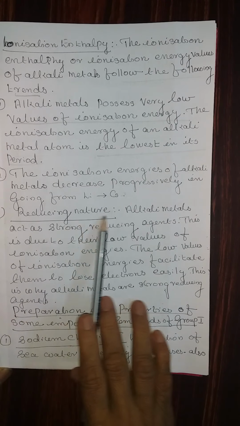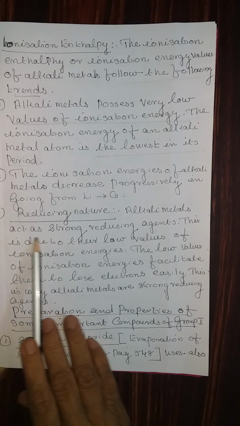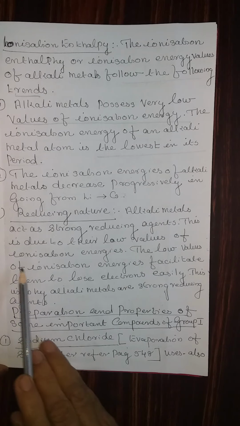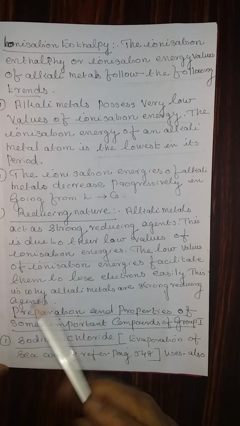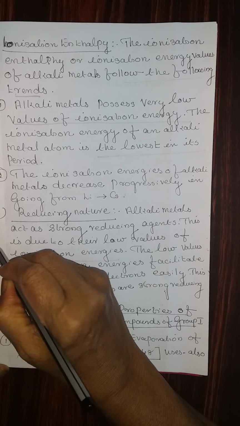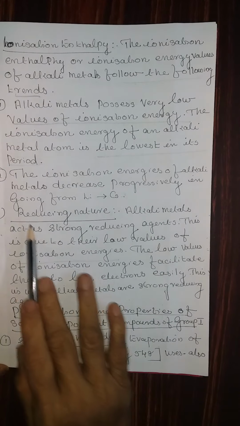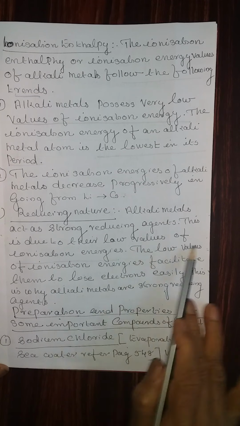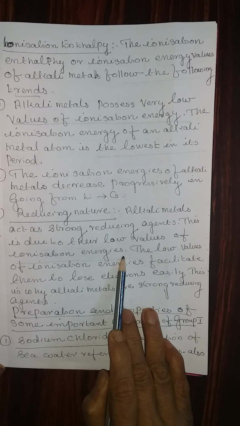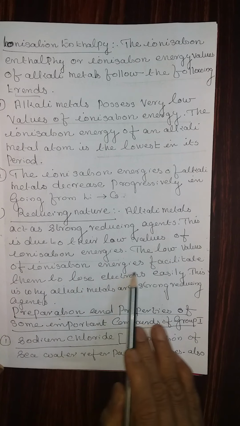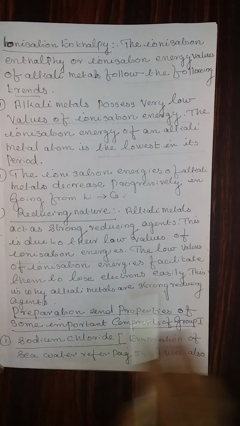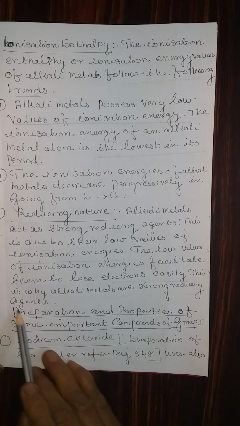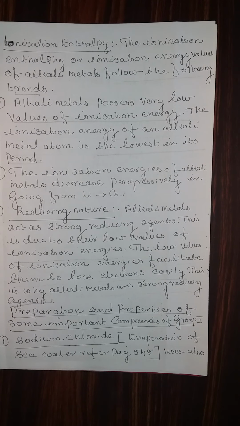Last property, reducing nature. Alkali metals are strong reducing agents. This is due to their low values of ionization energy. Give reason question: why do alkali metals have strong reducing nature? It is due to their low values of ionization energy. The low values of ionization energies facilitate them to lose electrons easily. This is why alkali metals are strong reducing agents.